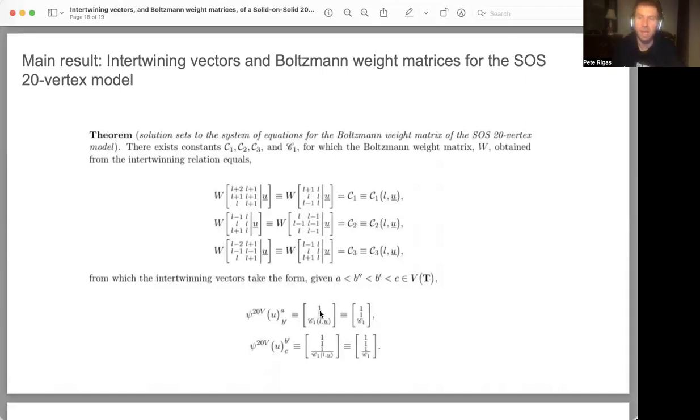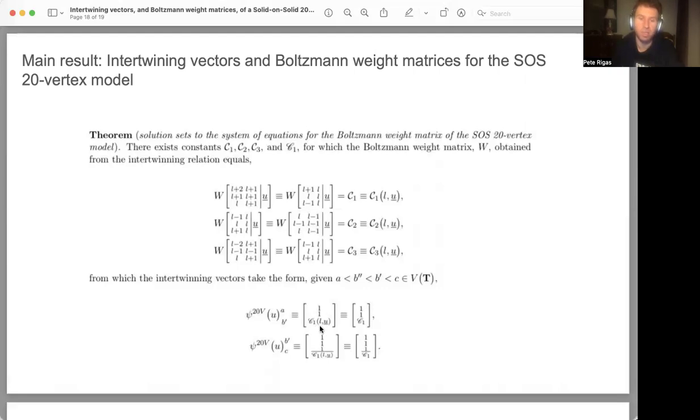This is a similar form to the intertwining vectors for the rational seven vertex model that I drew the attention of the viewer to: we can set the first two components to be one without loss of generality, and from the system of relations I gave in the previous slide, expressed in terms of the R matrix and the Boltzmann weight matrix for the solid on solid 20 vertex model, we can obtain the final component of the intertwining vector, namely the third component.